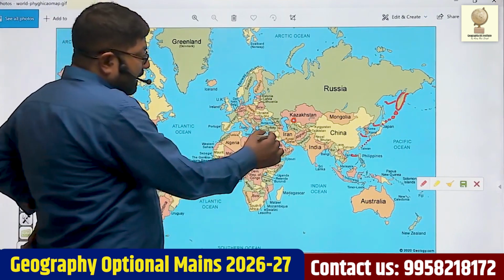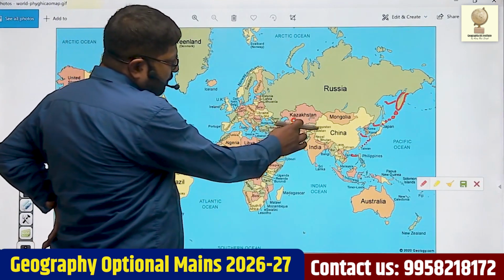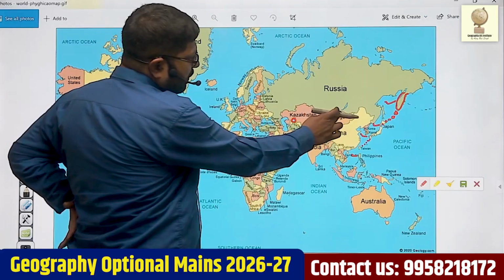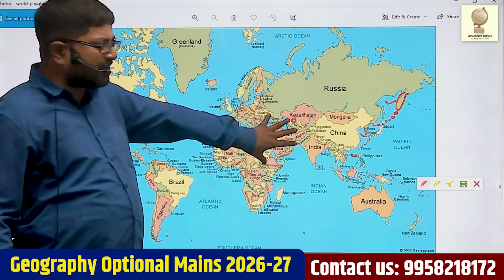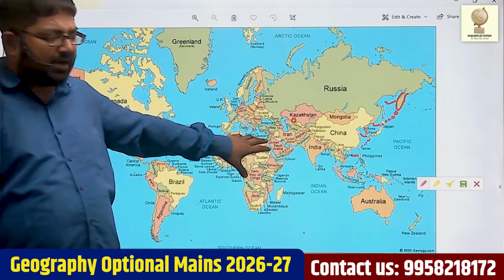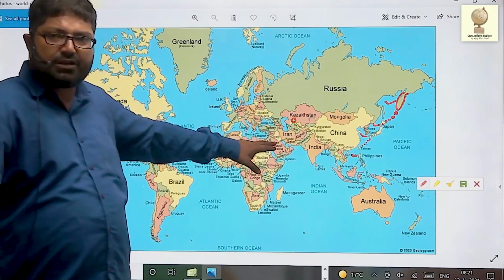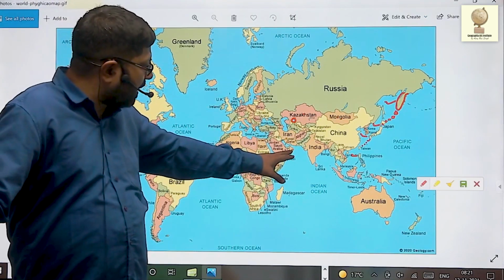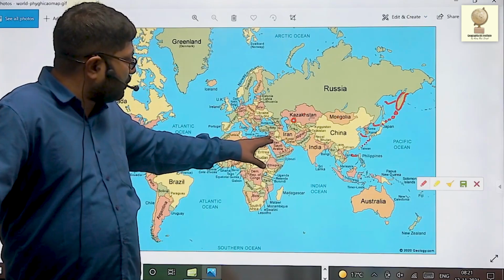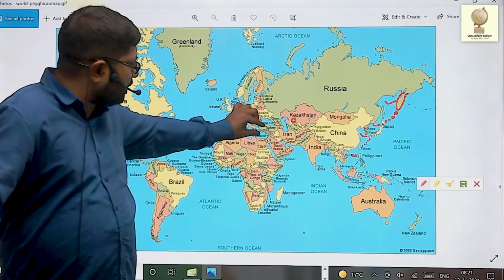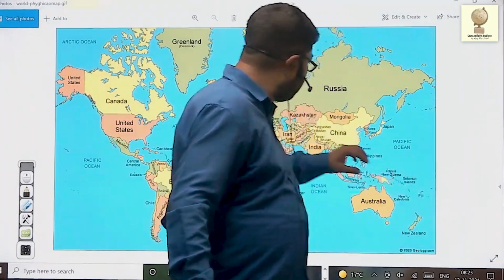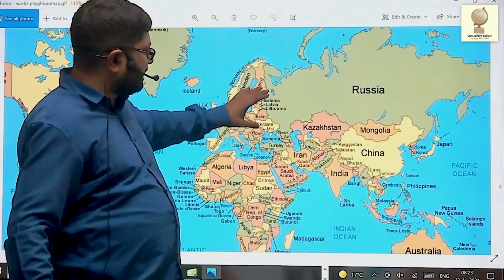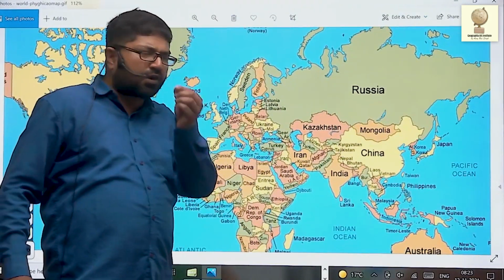Now, in West Asia, if you see here, apart from these countries, Kazakhstan and Mongolia are also there. Mongolia comes in East Asia, Kazakhstan in Central Asia. In West Asia, if you see Iran, Iraq, then see Saudi Arabia, Oman, Yemen, Jordan, Syria. If you further enlarge it, here you find numerous small countries.